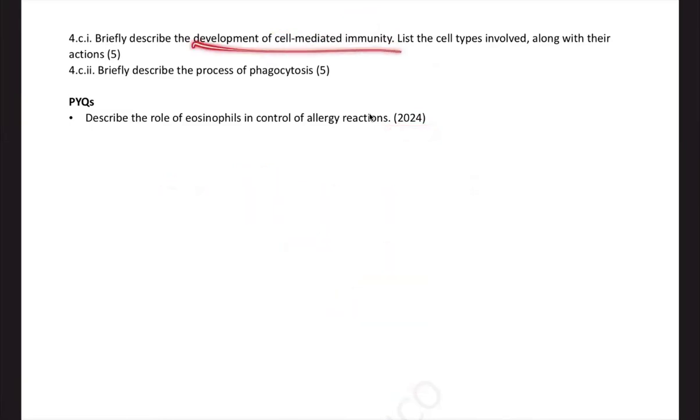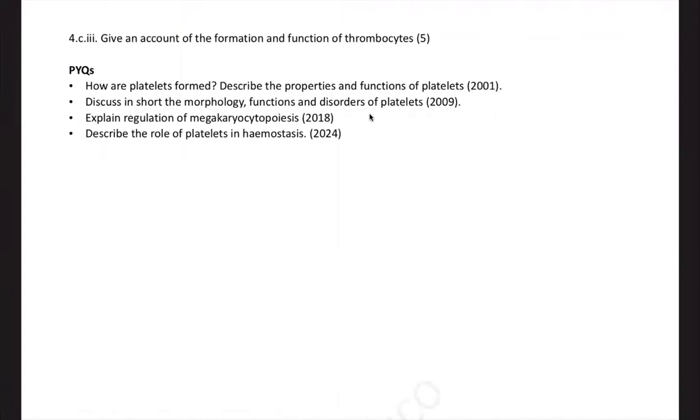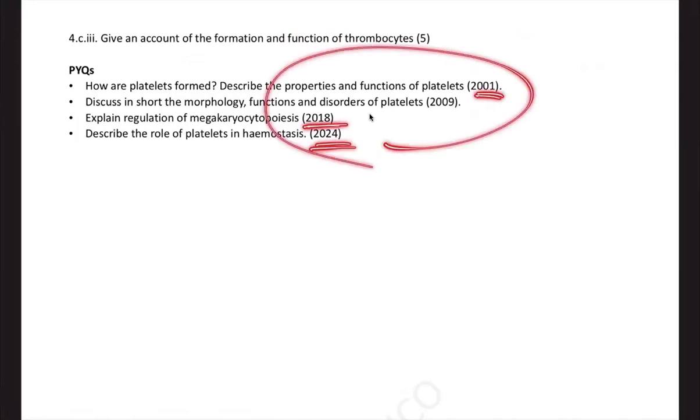They're asking you what is cell-mediated immunity, what are the cell types which are involved, and what is the process of phagocytosis. Now, thrombocytes or platelets, how they form and how they function, or thrombopoiesis, a detailed discussion is already there in the book. Even in 2009, 2018, 2024, 2001, similar questions came in the topic called platelets.